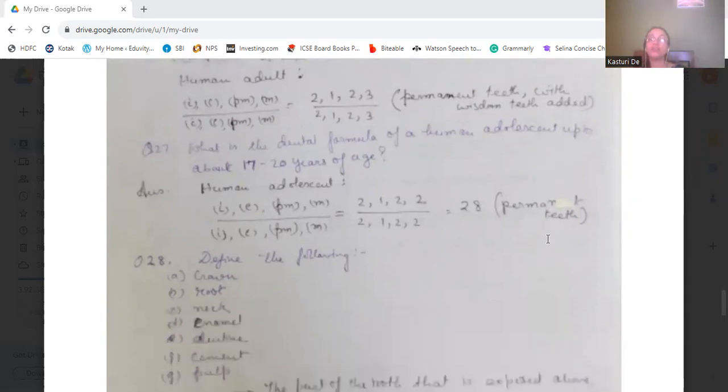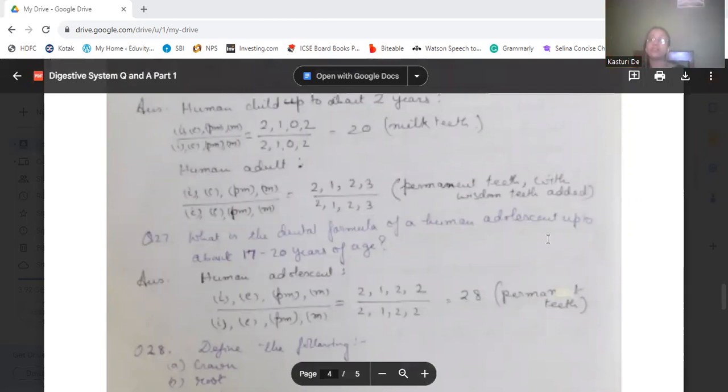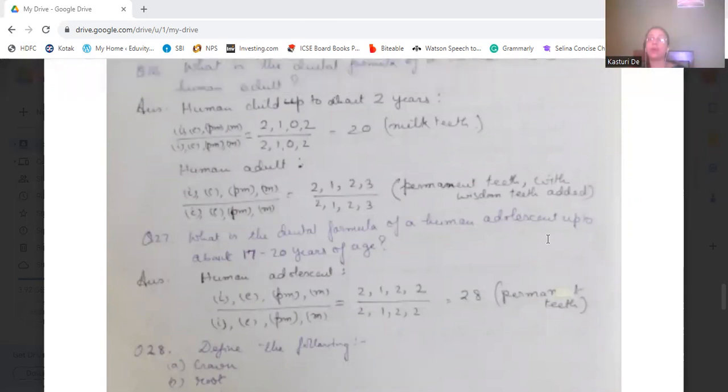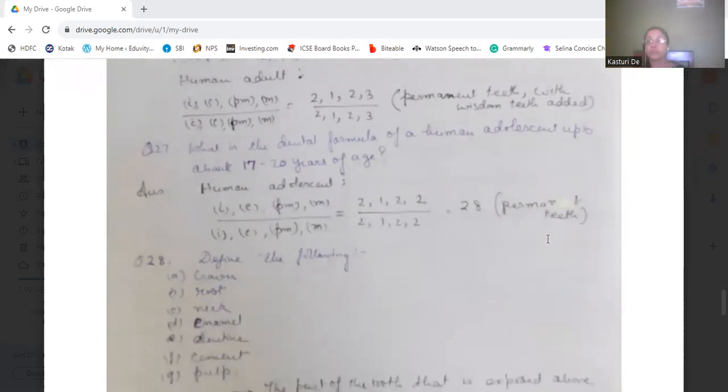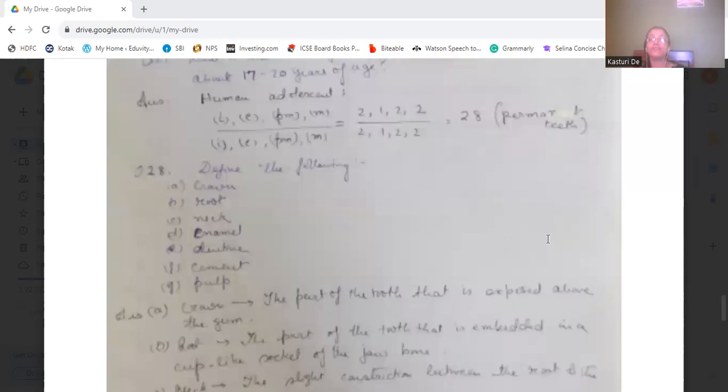Now, what is the dental formula of the human adolescent up to about 17 to 20 years of age? That is 2122 by 2122. That's 28 permanent teeth. Okay, without the wisdom tooth, because during this period, 17 to 20 years, the wisdom tooth does not come out. After that, it comes out. Okay. Now, let us define the following.